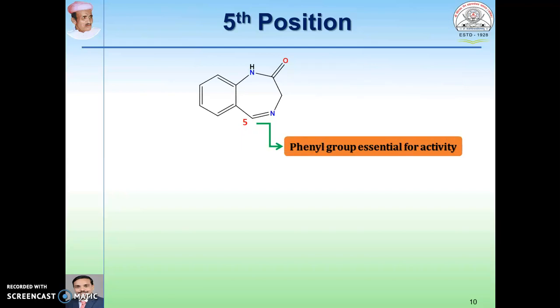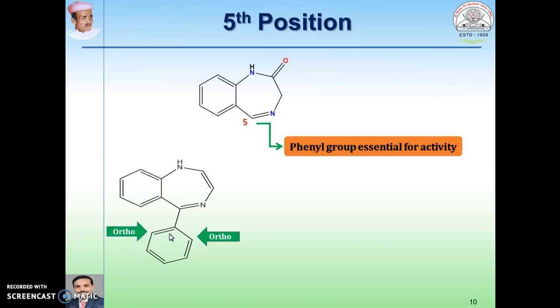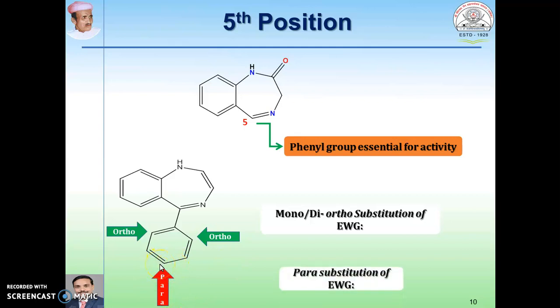The presence of a phenyl group at the 5 position is essential for activity. You can see the one structure. This is the 5 position which contains the phenyl group, and it is required to maximize the activity. Ortho substitution on this phenyl group, or you can say the diortho substitution on this phenyl group, or if we go with para substitution on the phenyl group, they produce different effects.